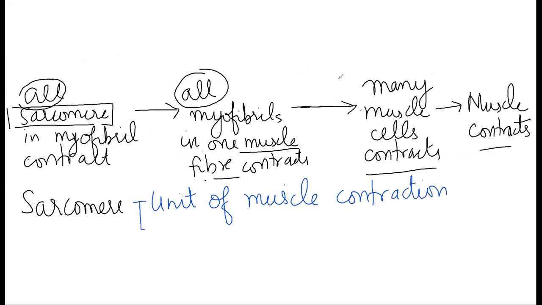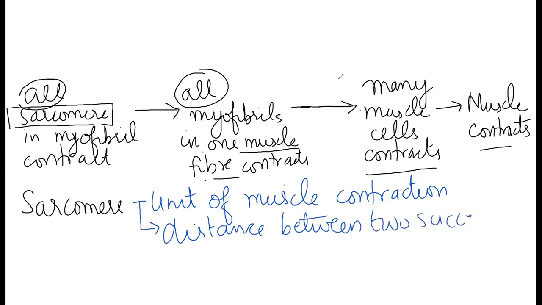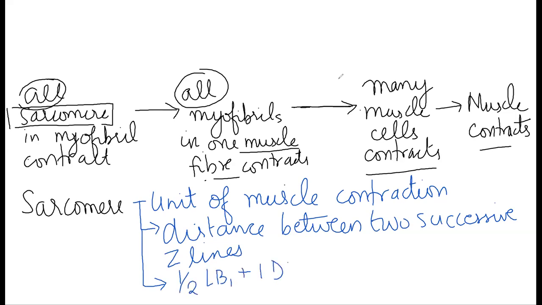Second thing that we know about sarcomere is the distance between two successive Z lines. And third is it's made up of half of one light band, one complete dark band, and half of another light band. This is how a sarcomere is.